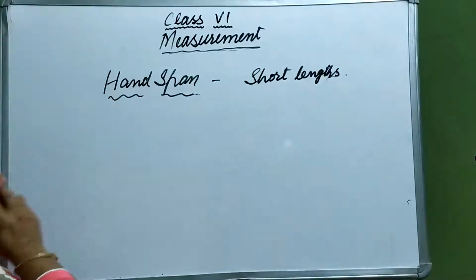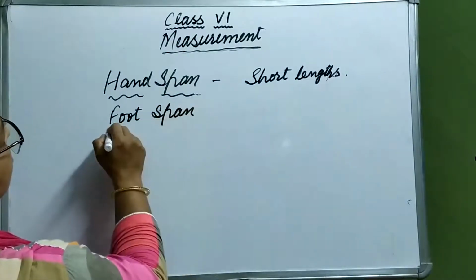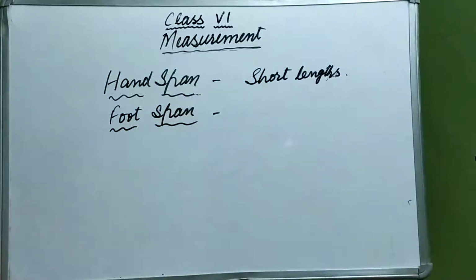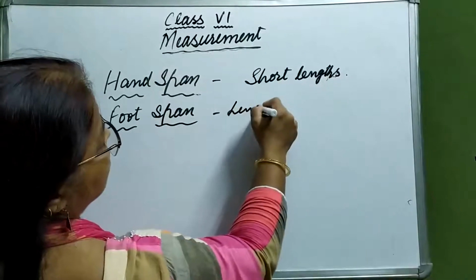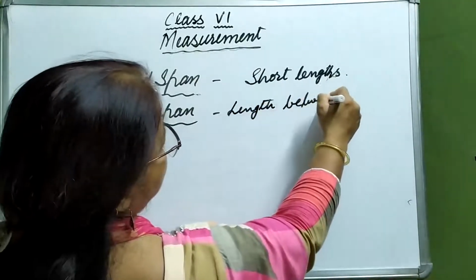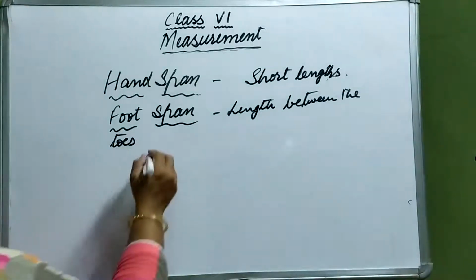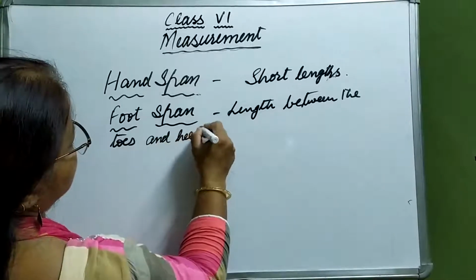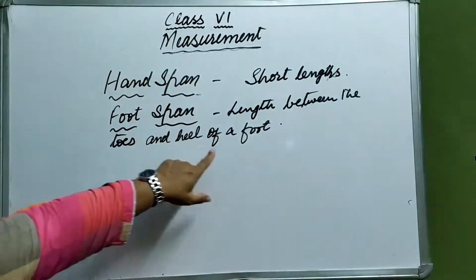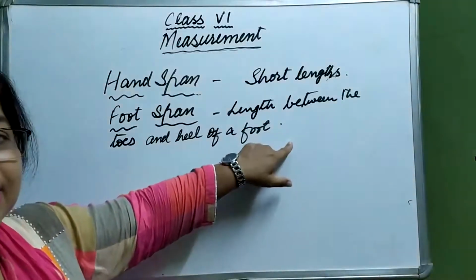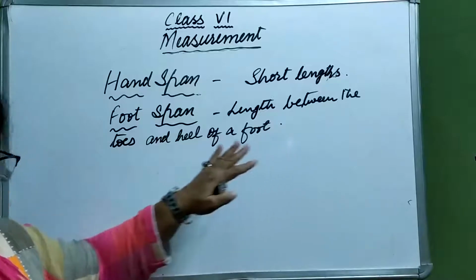Then next is foot span. What do you mean by foot span? Foot span is the length between the toes and heel of a foot. We call it a foot span. Again, for shorter lengths, like when we have to measure some distance on the floor, we can measure with the help of foot span.